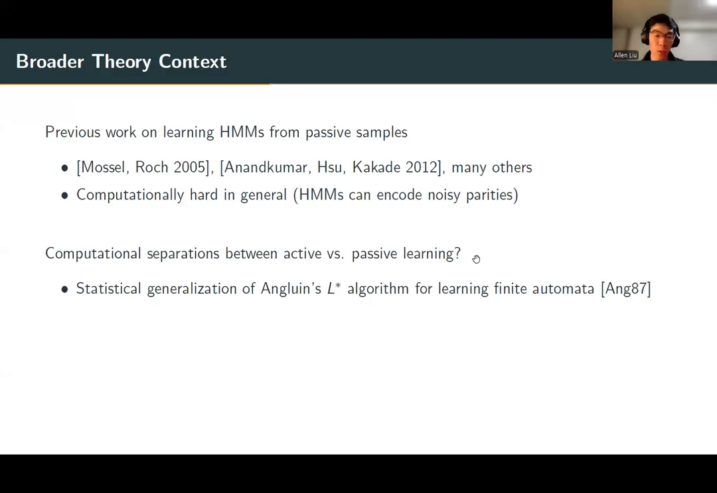This then motivates the question of whether we can circumvent these computational barriers through active queries. This ties into the broader theme of understanding computational separations between active and passive learning. In fact, one of the earliest examples of this paradigm was Angluin's L-star algorithm for learning deterministic finite automata from membership queries. And the question of learning HMMs can be seen as a statistical generalization of Angluin's L-star algorithm for learning finite automata.